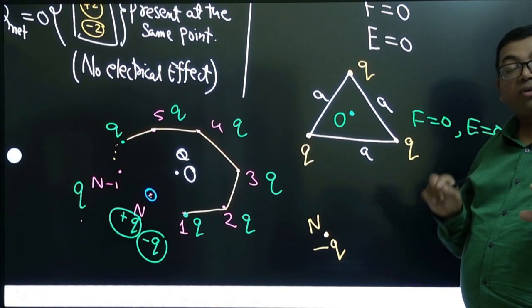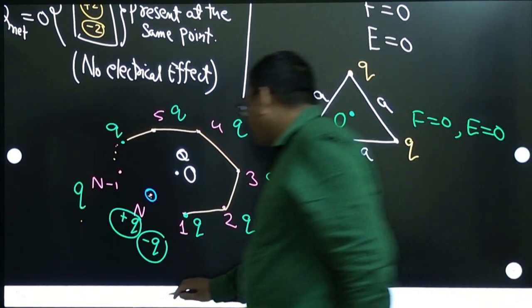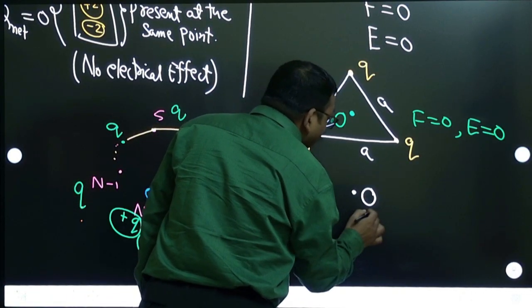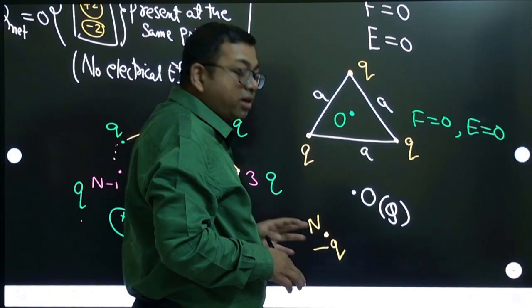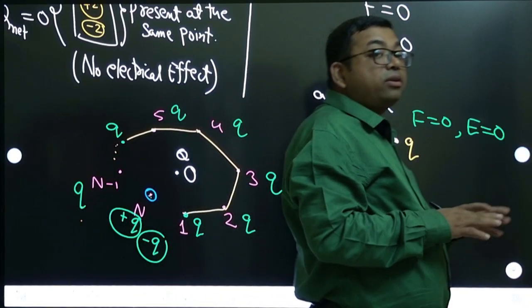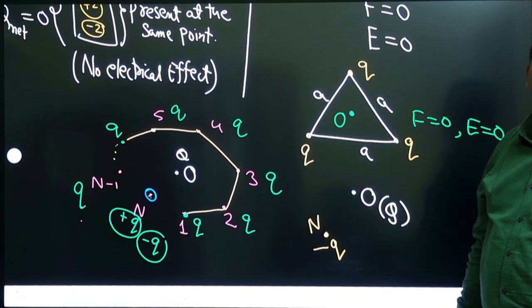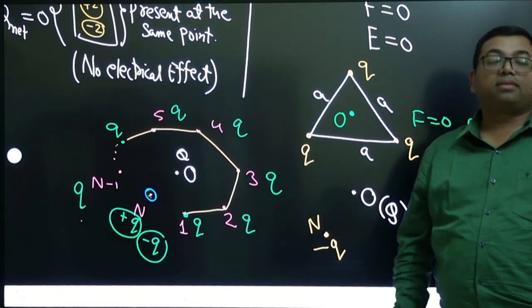And this is only for calculation at the center. If you want to do the calculation at the center, which is the most symmetric point, you have kept a charge of plus q there. Now for that charge kept at the center, you can consider this entire system to be made up of a single charge minus q kept at that corner where the charge was missing. Are you clear?